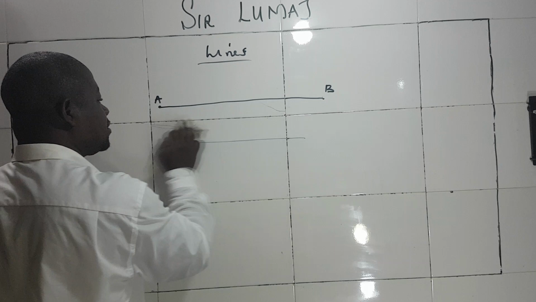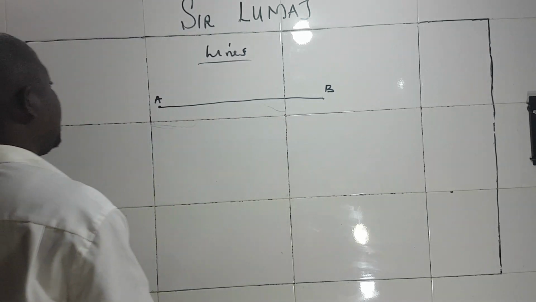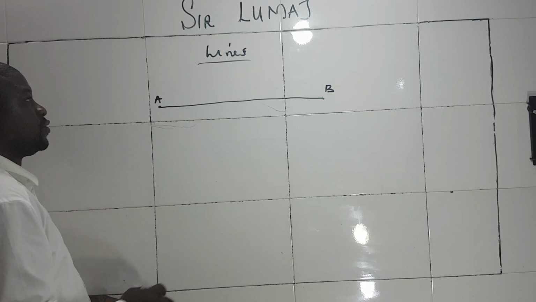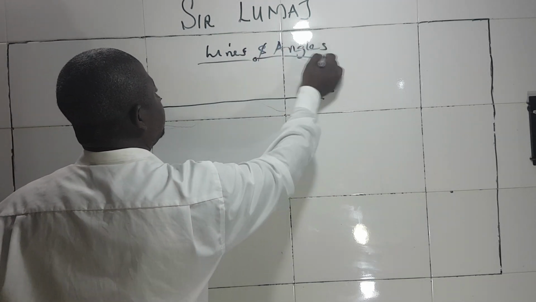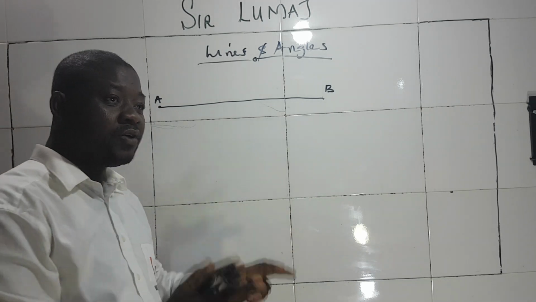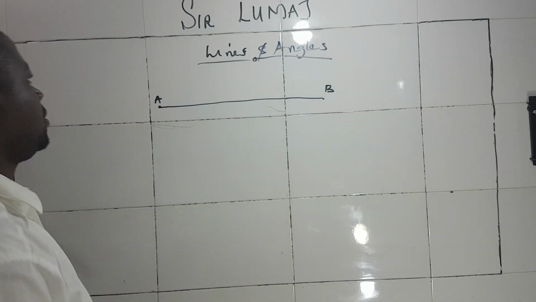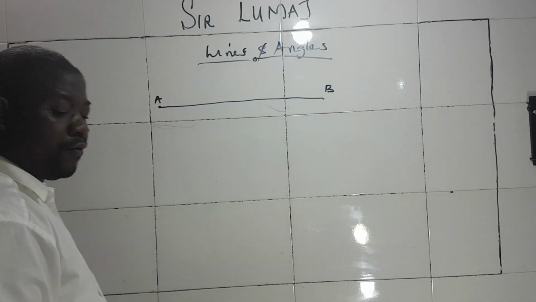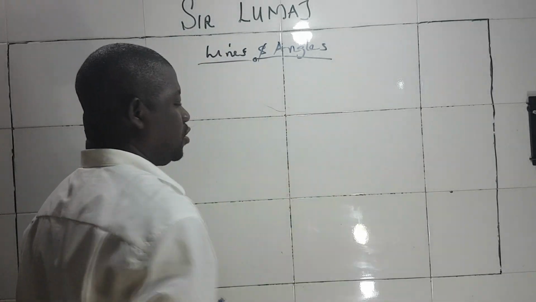Now, some properties will come up, for lines and angles. Without lines, you cannot form angles. Then the question is, how do we form angles? We have understood the meaning of what?